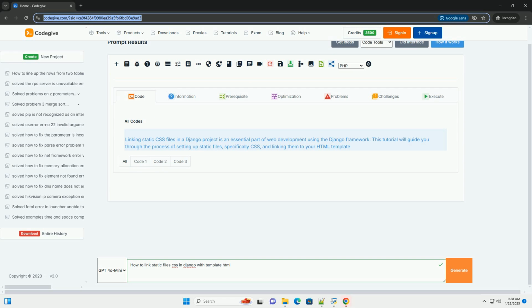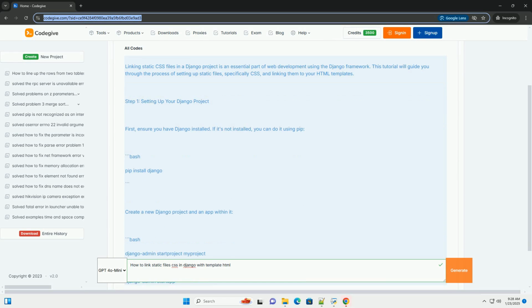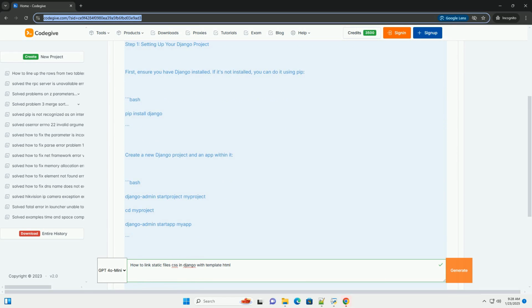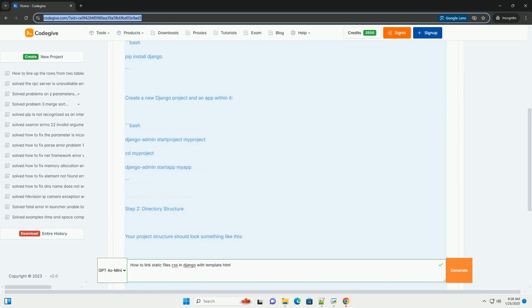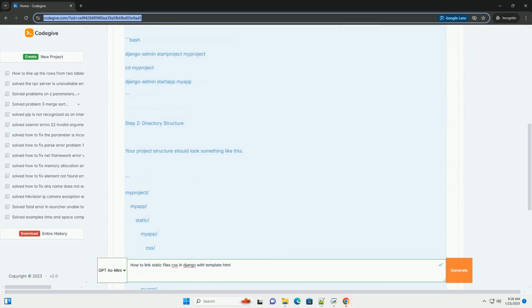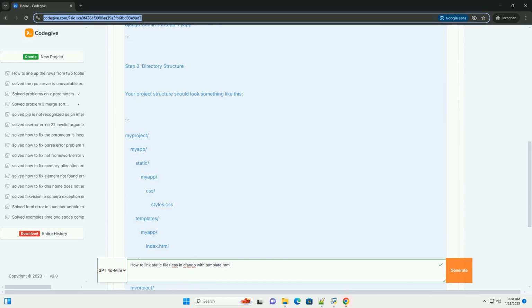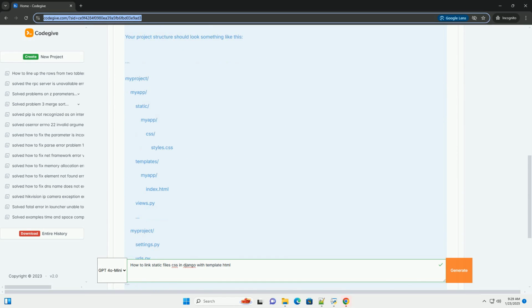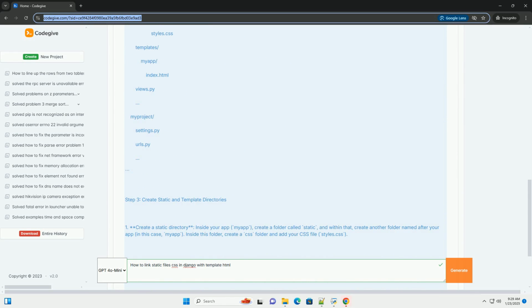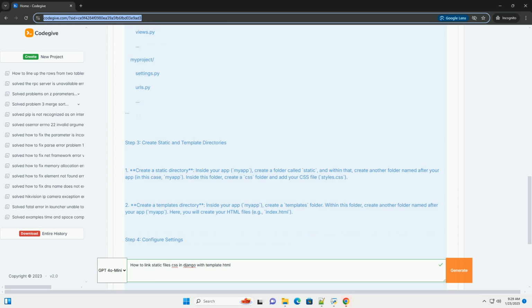Linking static CSS files in a Django project is an essential part of web development using the Django framework. This tutorial will guide you through the process of setting up static files, specifically CSS, and linking them to your HTML templates. Step 1. Setting up your Django project.